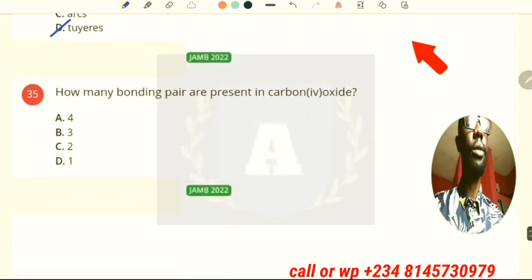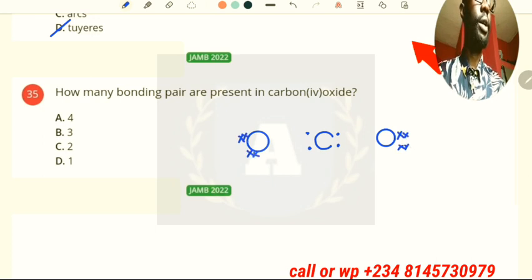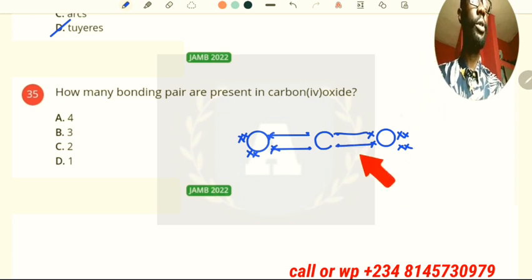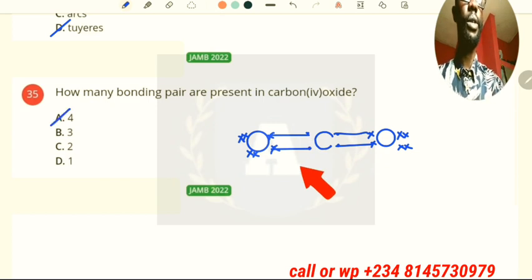So how many bonding pairs are present in carbon IV oxide? Okay, carbon IV oxide has 4 valence electrons on the carbon and 2 oxygens. The 2 oxygens have 2 lone pairs of electrons, then 1 unpaired. So they share this with this, share this with this to form a linear covalent bond. So the total number of bonds here, 1, 2, 3, 4, is 4. So in carbon IV oxide, the answer is 4.